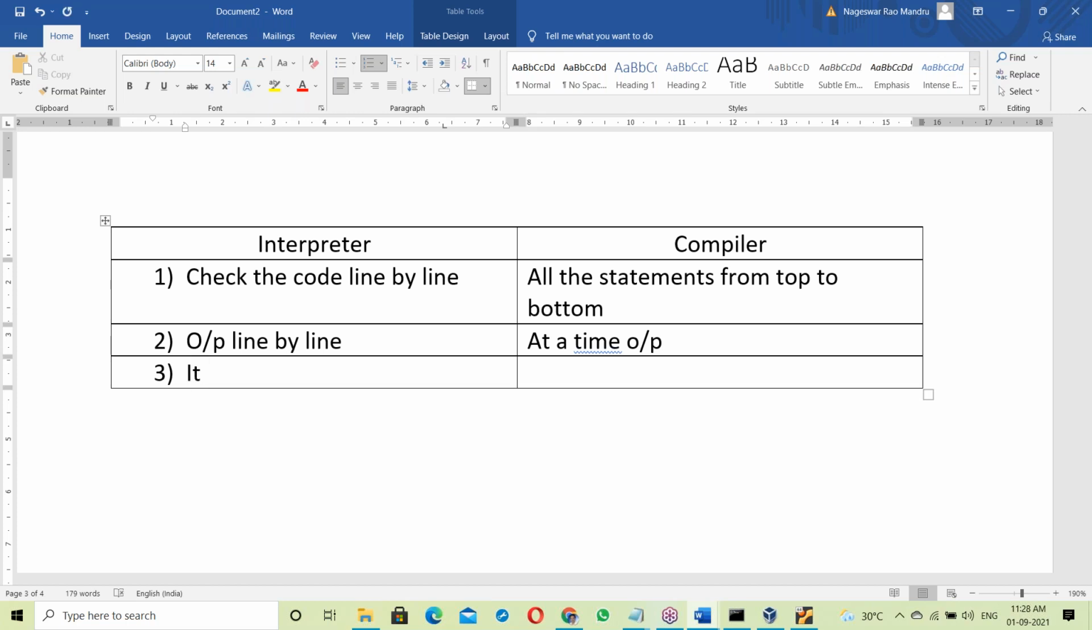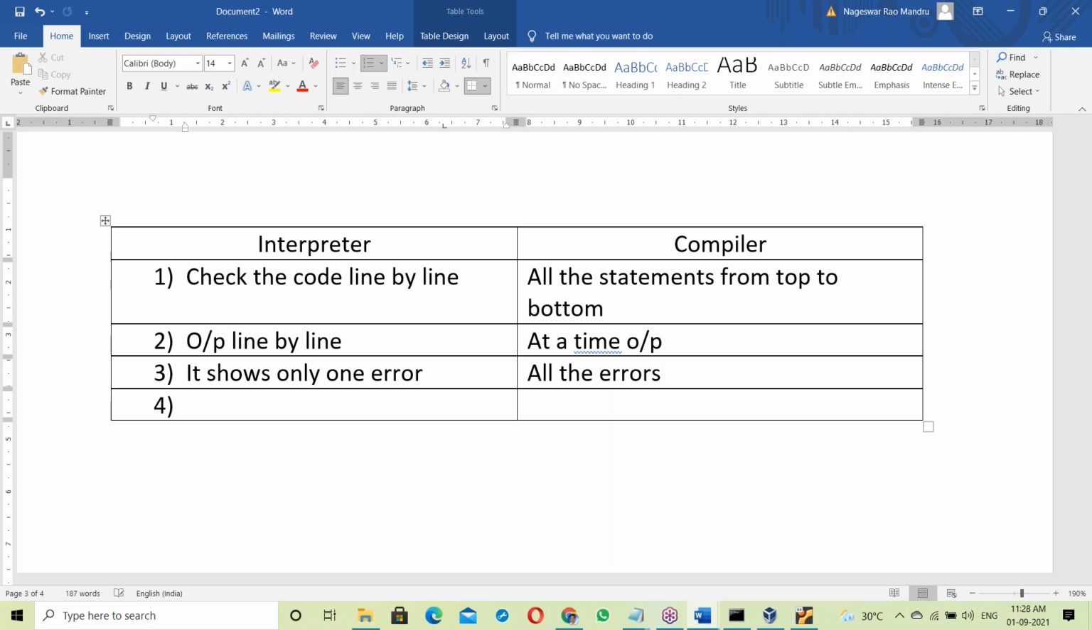If any error comes, the interpreter stops. That means it shows only one error. The compiler shows all the errors in the program. The compiler shows all the errors from top to bottom. The interpreter shows only one error.